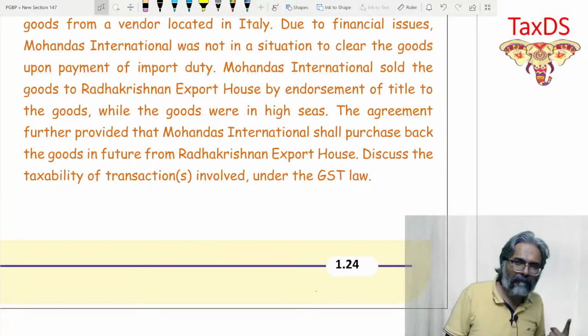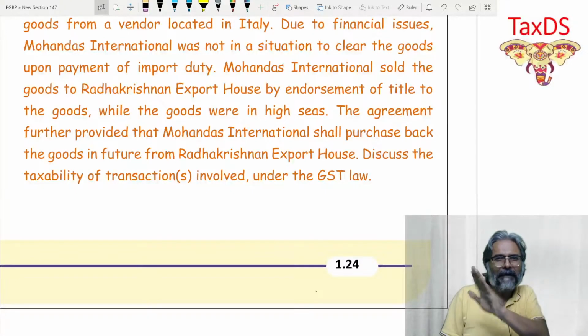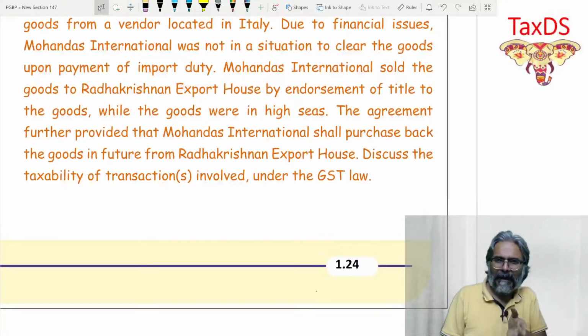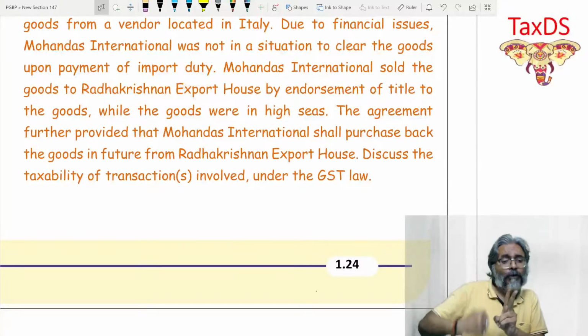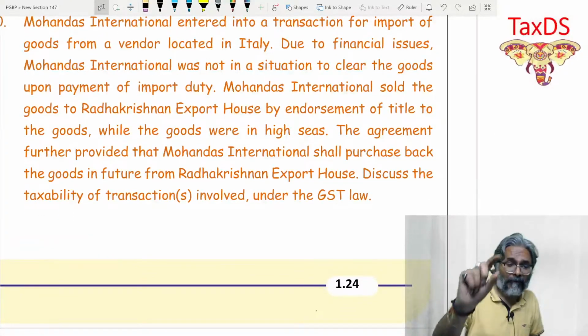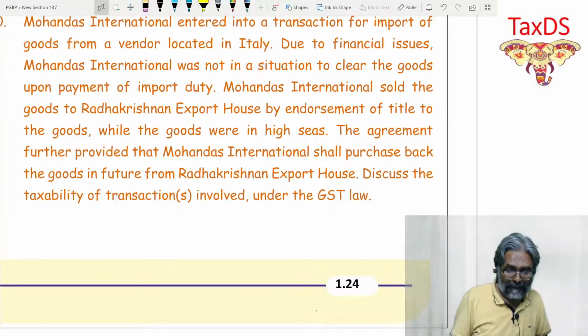Point number one. The first one is the high sea sale, that is, the transfer of document of title without clearing the goods for home consumption. And that is not a supply as per Schedule 3. That is point number one. Then you also need to write who is going to clear these goods, and who is going to face the liability, because the liability would be of the customs duty as well as the IGST, interstate.